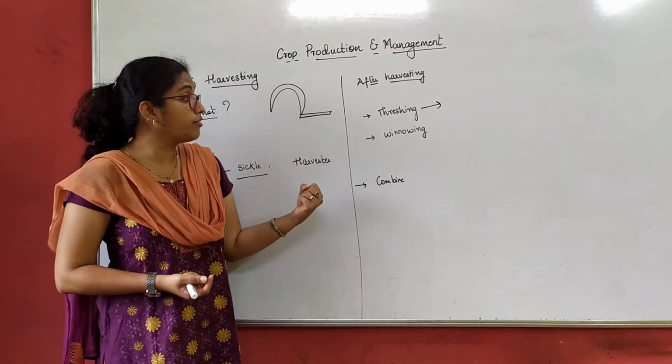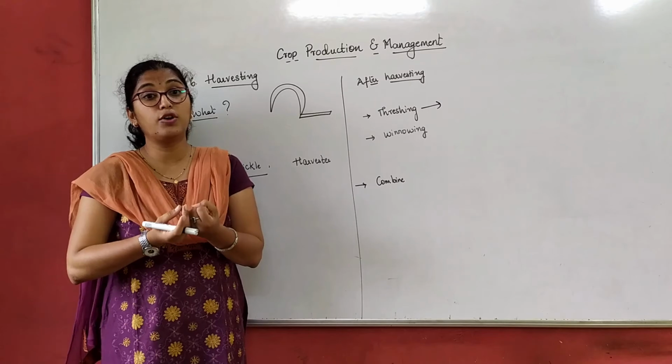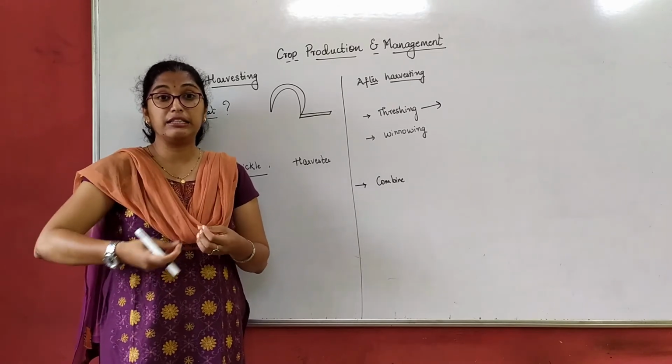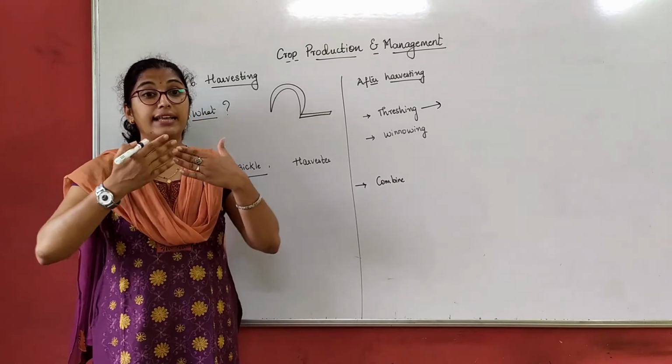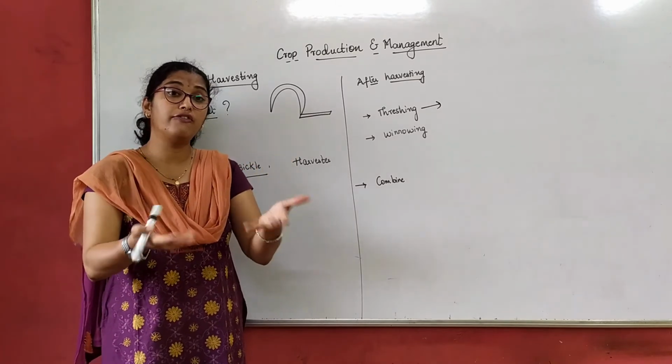What is winnowing? In winnowing, they blow air onto the grains. Here the lighter particles, or the light husk, get blown away and the heavier grains fall down.